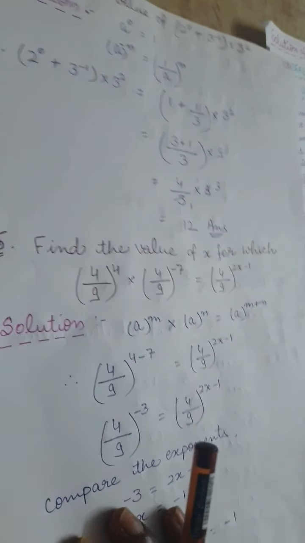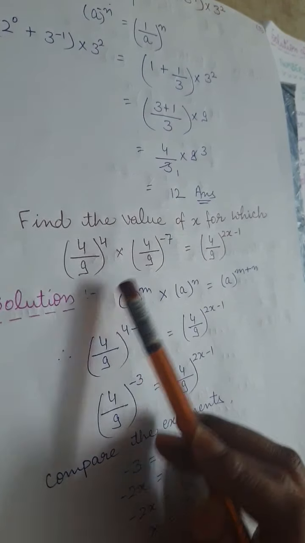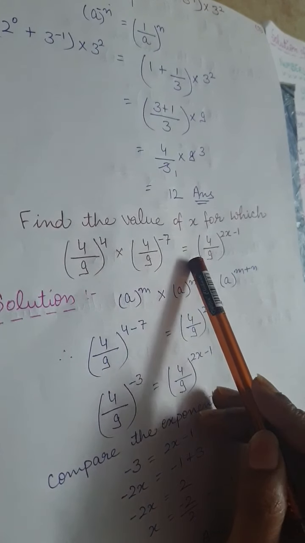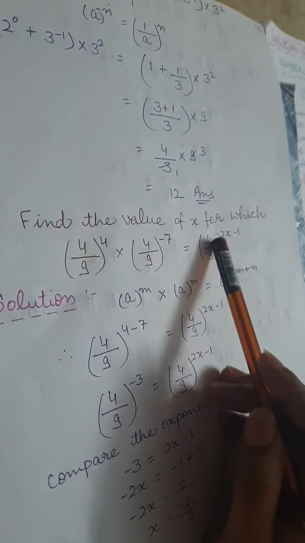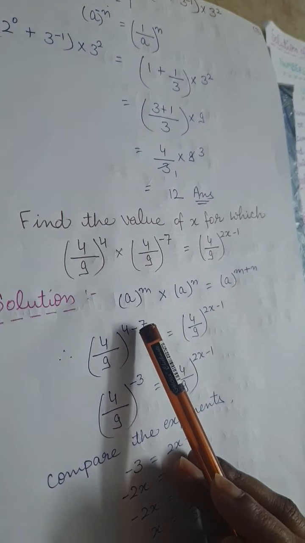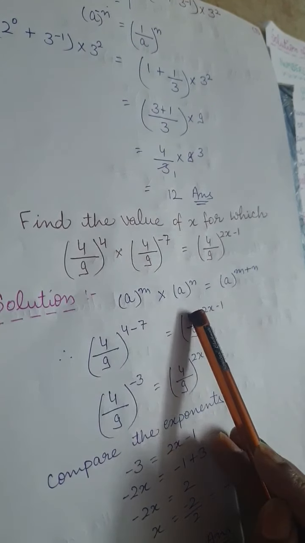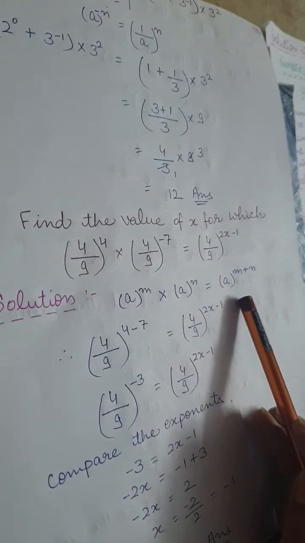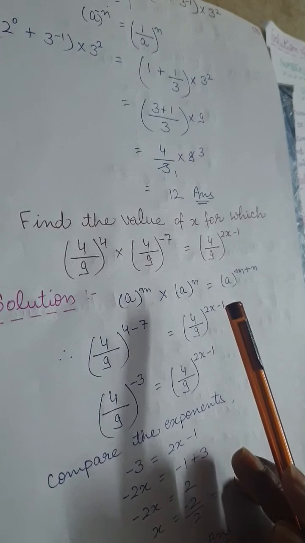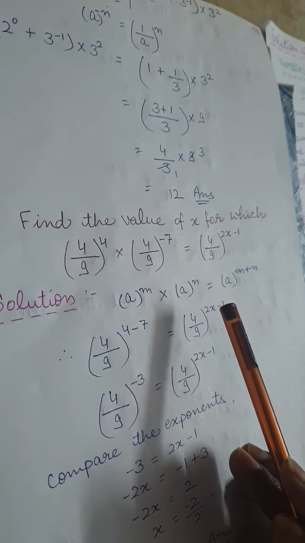The next question is, find the value of x for which (4/9)^4 multiplied by (4/9)^-7 is equal to (4/9)^(2x-1). See which property we are using. We are using that a to the power m multiplied by a to the power n is equal to a to the power m plus n. You have to learn all the properties, otherwise you are not able to solve the sum.